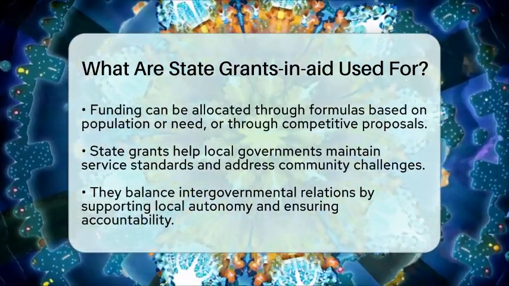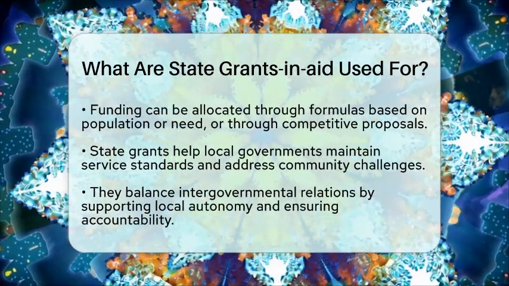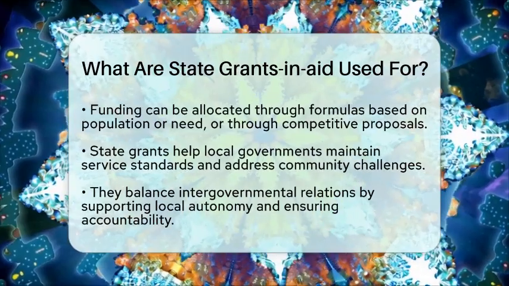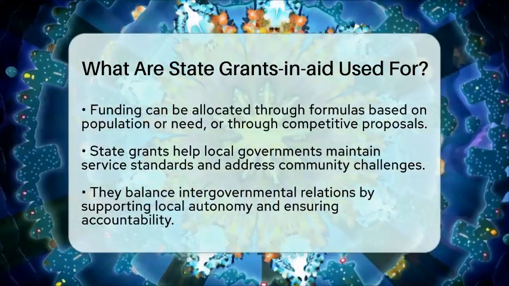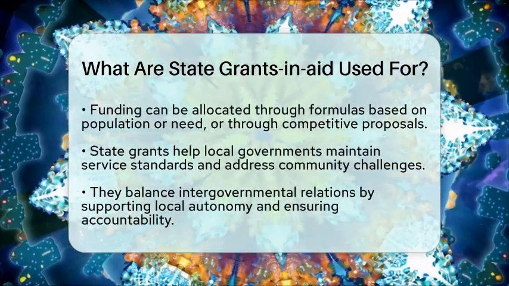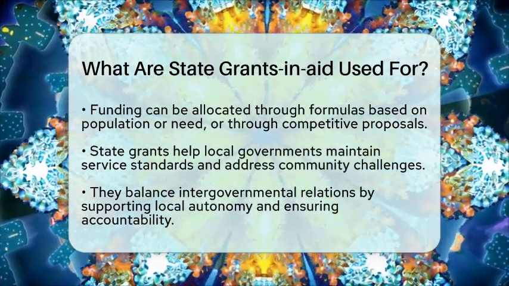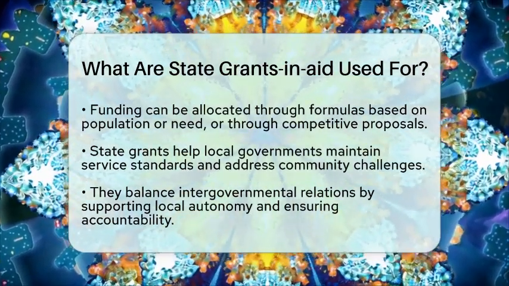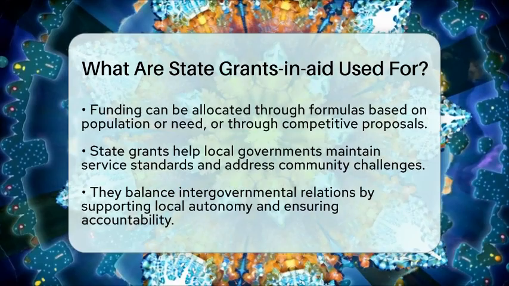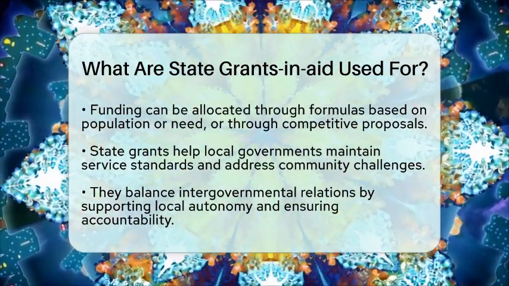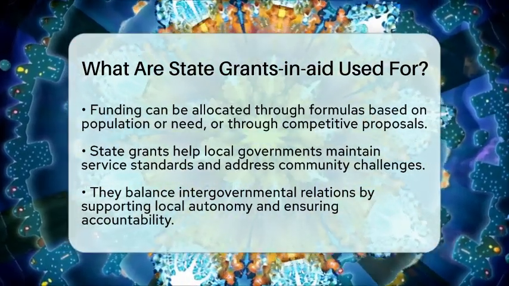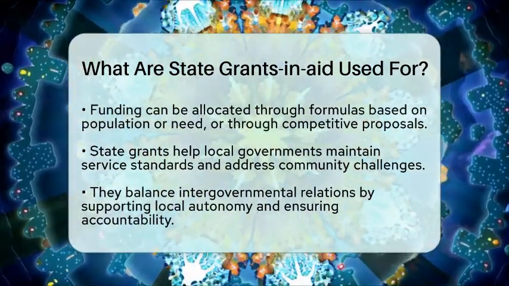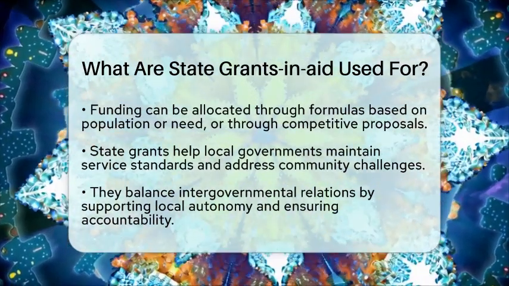Funding can be allocated through formulas based on population or need, or it can be competitive, requiring project proposals. This means that local governments must often demonstrate the value of their projects to secure funding. In practice, state grants and aid enable local governments to maintain minimum service standards and address specific community challenges. They also help balance intergovernmental relations by supporting local autonomy while ensuring accountability to state policies.